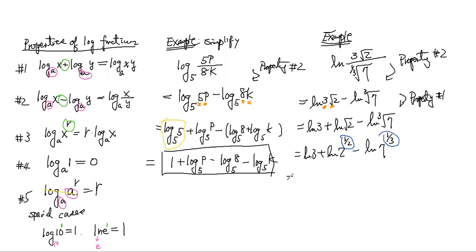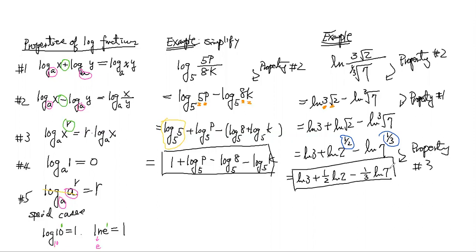So that will give me the answer: natural log 3 plus 1/2 natural log 2 minus 1/3 natural log 7. So this is by property number 3. So this will be your final answer by using those properties here, all right?